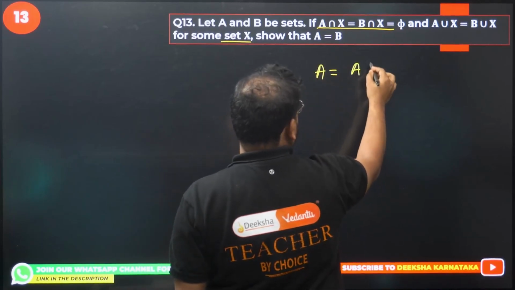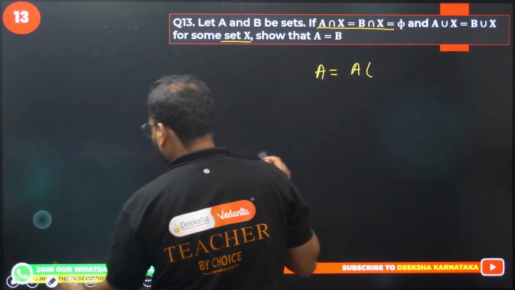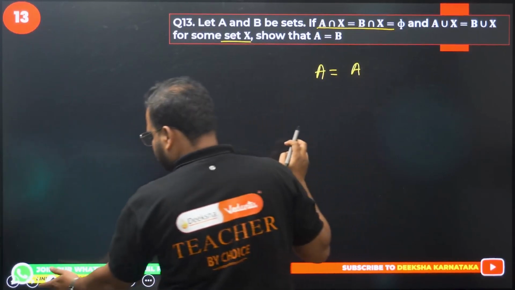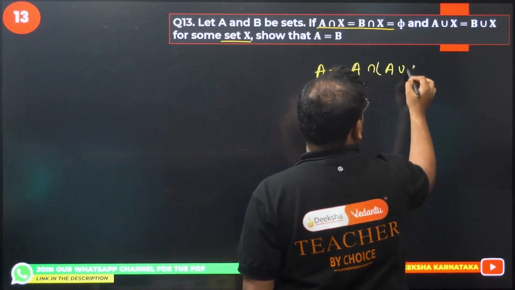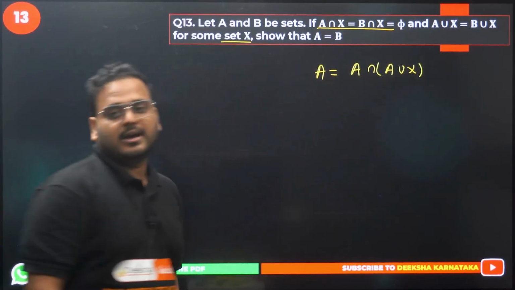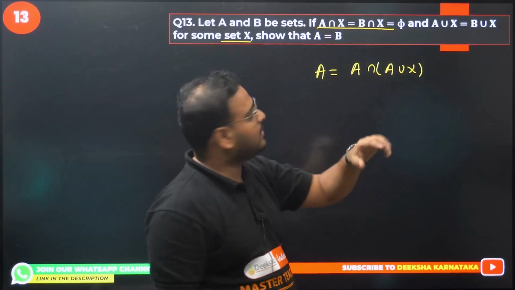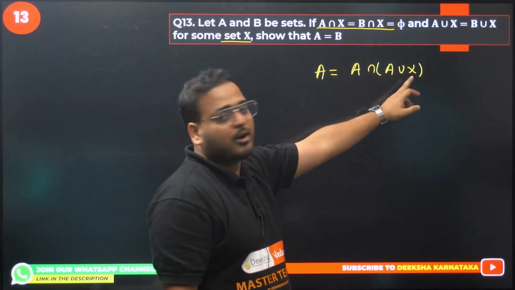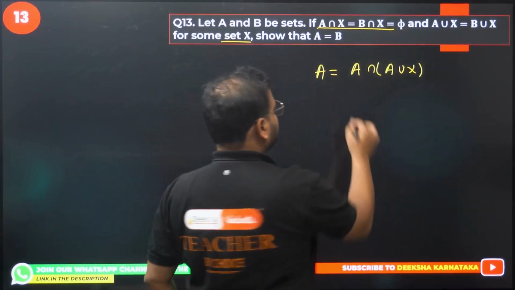You can write set A as the intersection of A with A union X, right? Think about it. If I take A intersection A, how much is that? A only. And union with A intersection X will be how much? Null set. I can show you that.